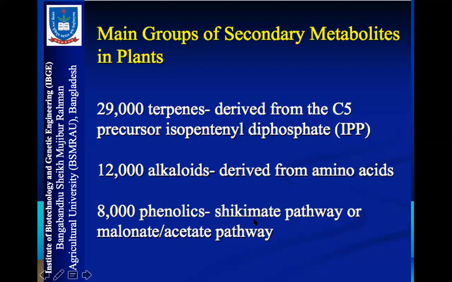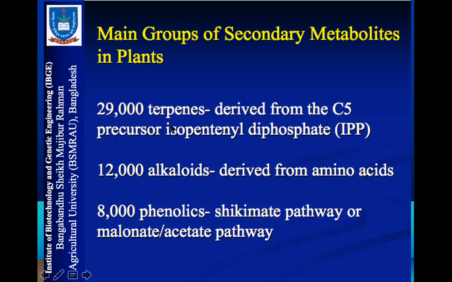Shikimic acid is a primary metabolite, and it is also produced from the malonate or acetate pathway. Around 8,000, maybe now 10,000 phenolic compounds have been discovered by humans. So terpenes, alkaloids, and phenolics. If you are asked what are the major groups of secondary metabolites, you should mention terpenoids, alkaloids, and phenolics. So these are the major groups of secondary metabolites.